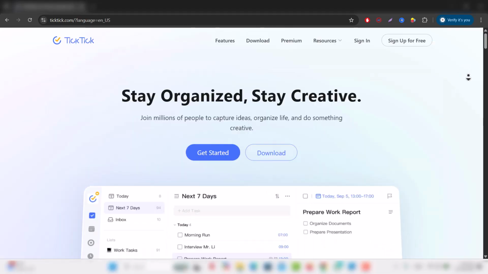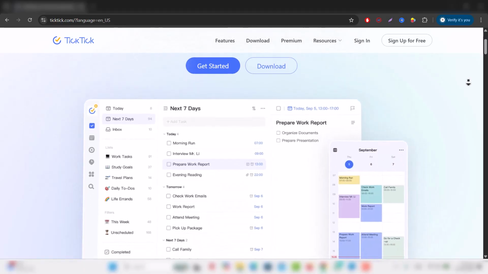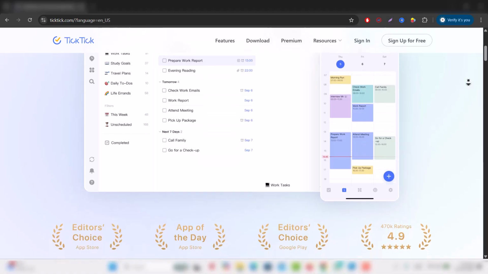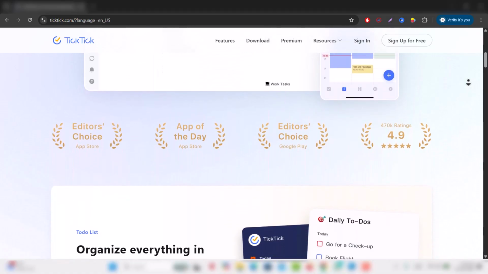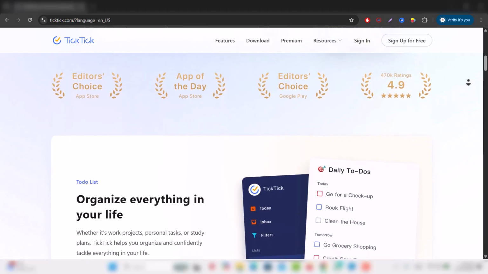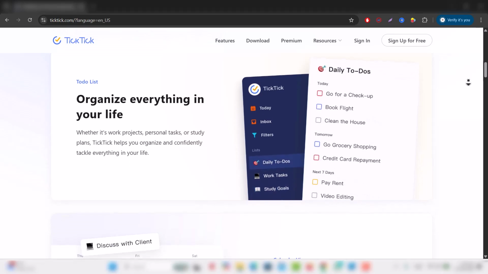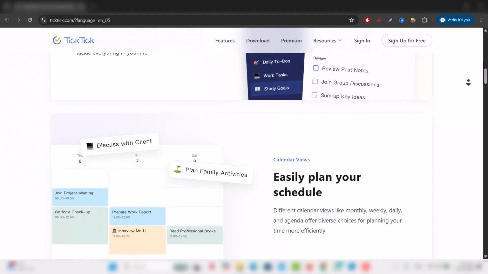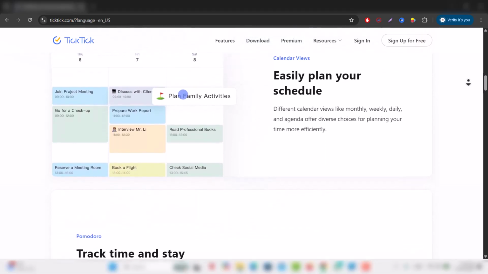TickTick focuses on something much more specific. It is built to help you manage tasks quickly and stay on top of daily responsibilities without needing to design a system first. When you open TickTick, the focus is immediately on what needs to be done today, what is coming up, and what is overdue. Adding tasks takes seconds, setting reminders is simple, and recurring schedules are easy to manage. Instead of building dashboards or databases, you spend your time checking off tasks and moving forward with your day.